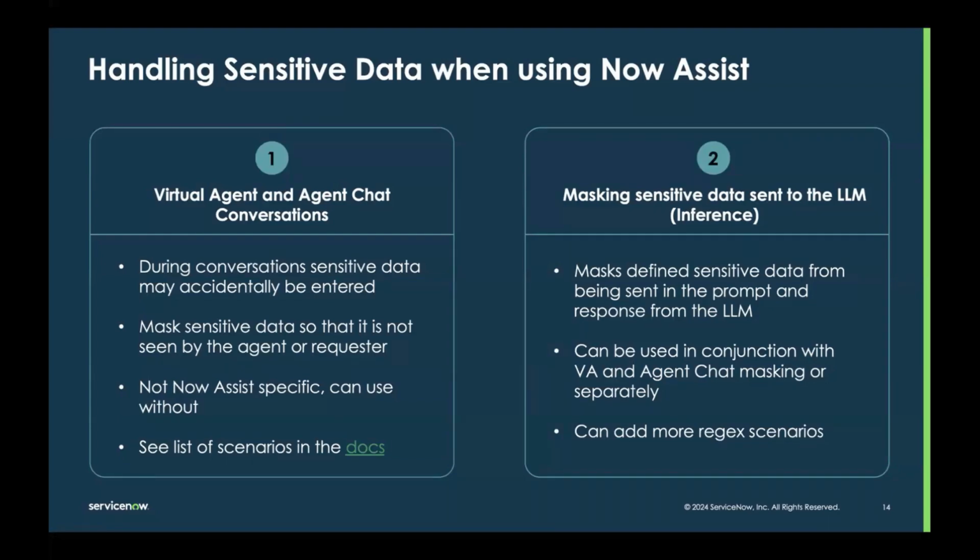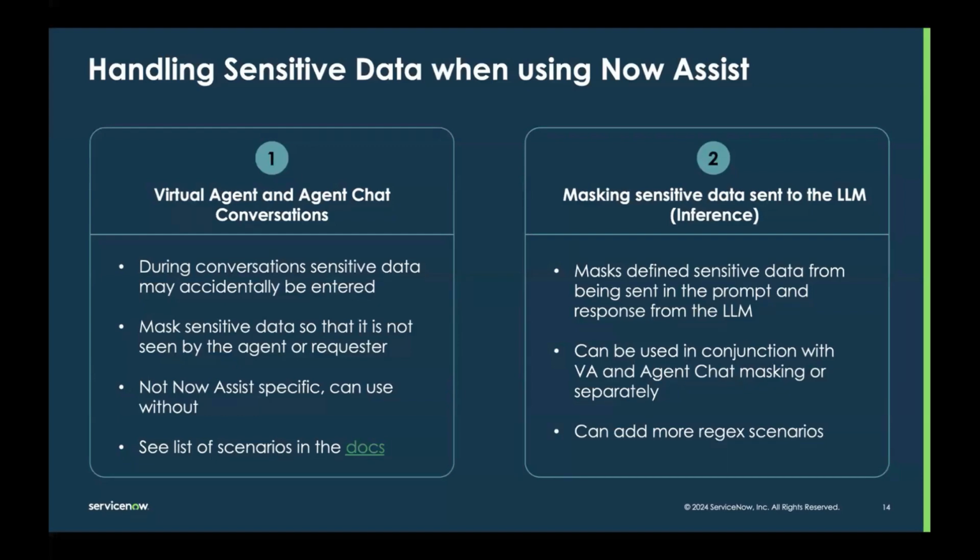The next scenario is our generative AI scenario: masking sensitive data that is sent to the LLM for processing. We do use a two-way masking process to mask sensitive data before it's sent to the LLM and in the response as well.